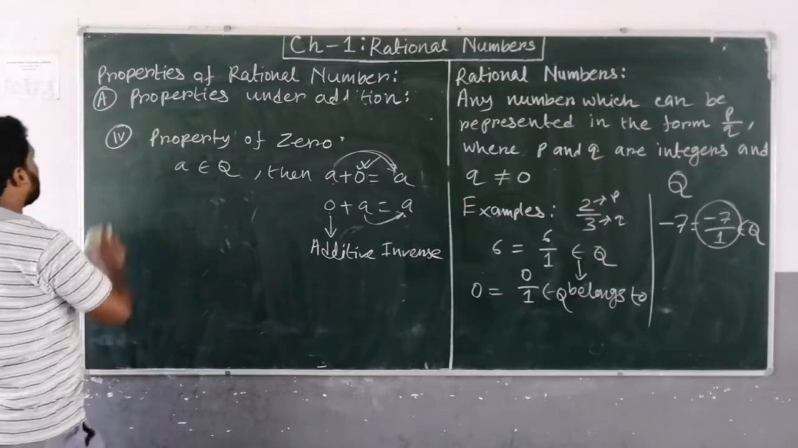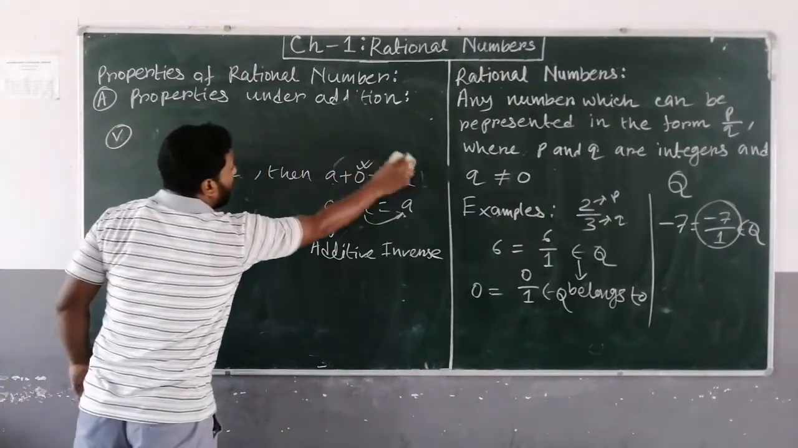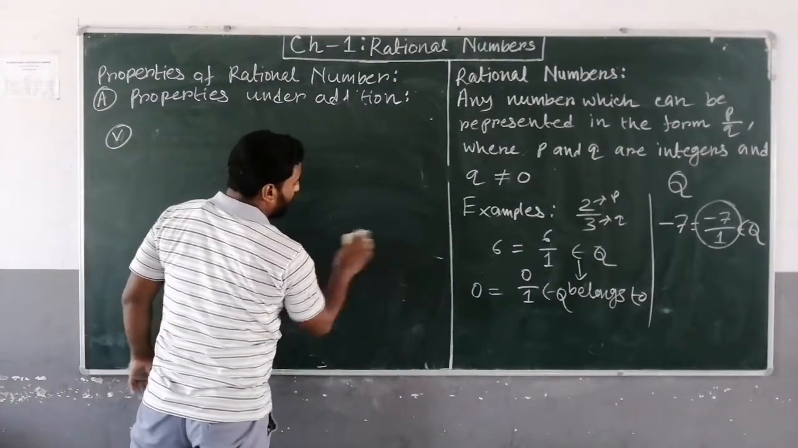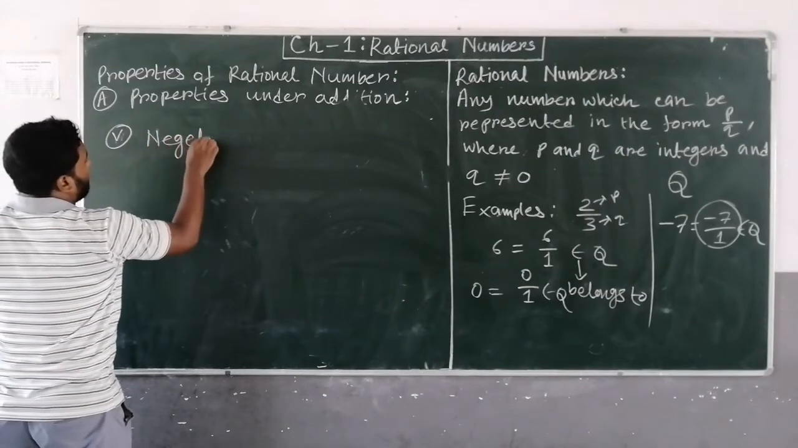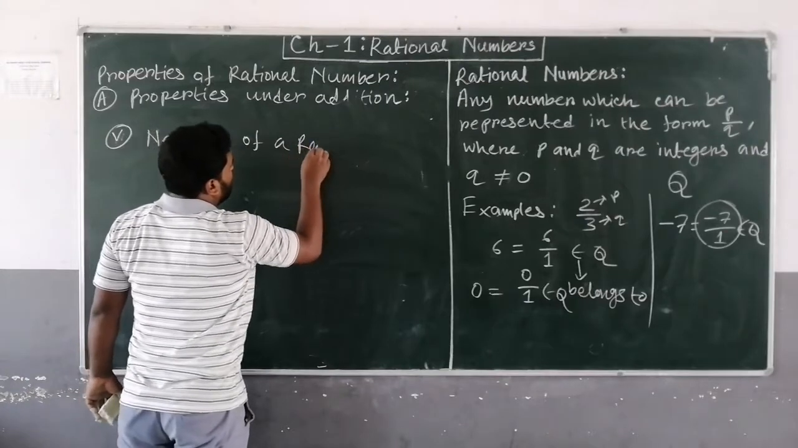Understood? Now the last property. The last property under addition is the existence of the inverse, or negative, of a rational number.